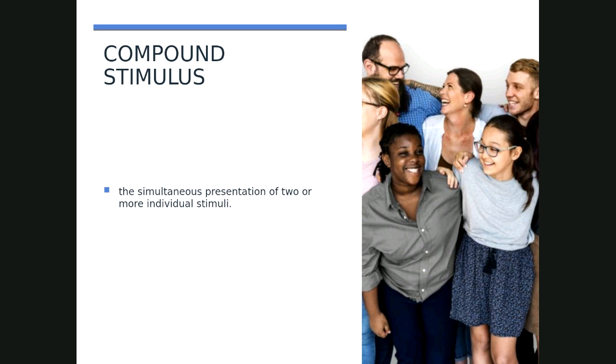So because your classmates are made up of lots of individuals, they will be a compound stimulus. In our last lecture, we talked about your bully, his clothing, his backpack, and his associates. Those would all come to make a compound stimulus because it's made up of lots of individual stimuli that are presented at the same time.